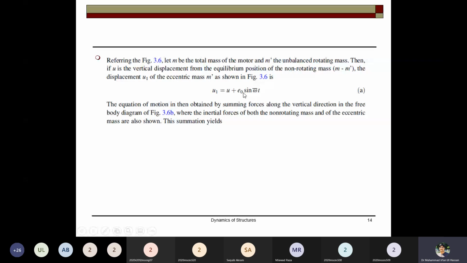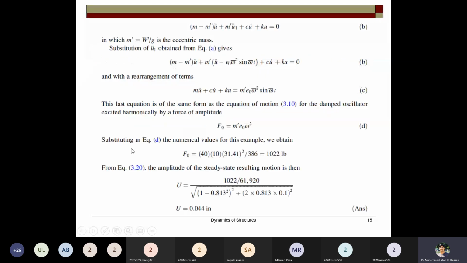Why? Because M is the total mass of the motor and m the unbalanced rotating mass, and u is the vertical displacement, so it will be the sum of that. So the equation of motion is obtained by summing the forces along the vertical direction in the free body diagram, where the inertial forces of both the non-rotating mass and of the eccentric mass are also shown. So you can sum these; basically the total equation of motion will be M minus m prime u. This is for the downward force, this is for the eccentric mass, and this is the damping, and this is the stiffness.